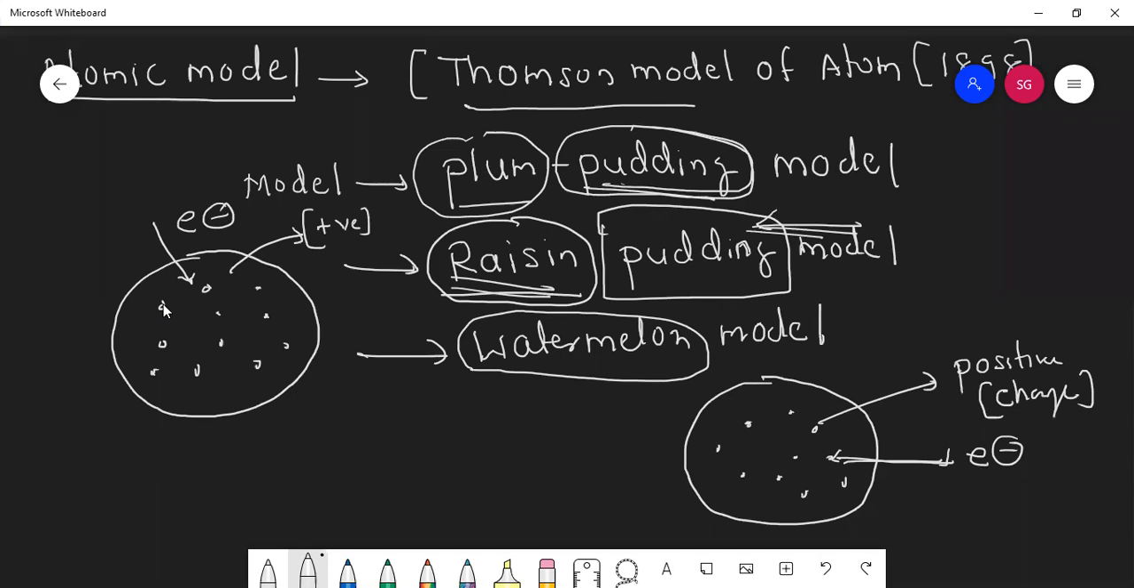Understood why Thomson's model was called the plum pudding, raisin pudding, or watermelon model? He said the positive charge is distributed all over, and the seeds of the watermelon represent the negative charge, the electrons. Now pudding means a sweet dish.